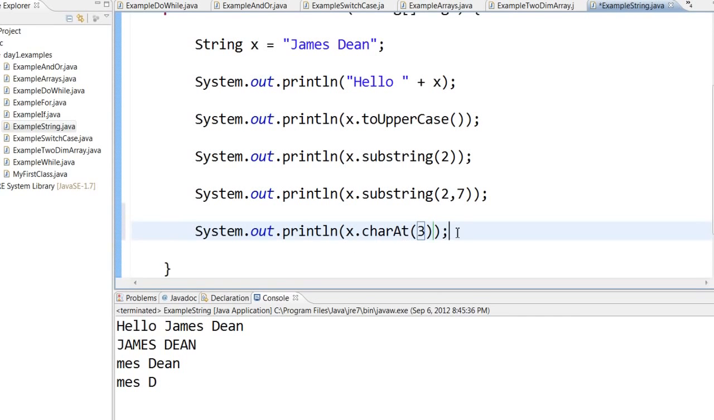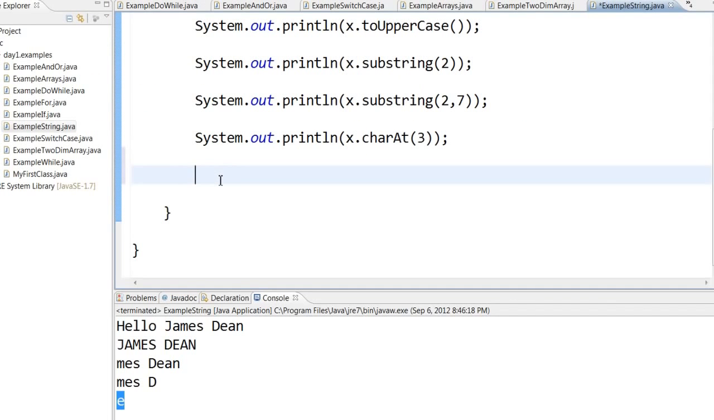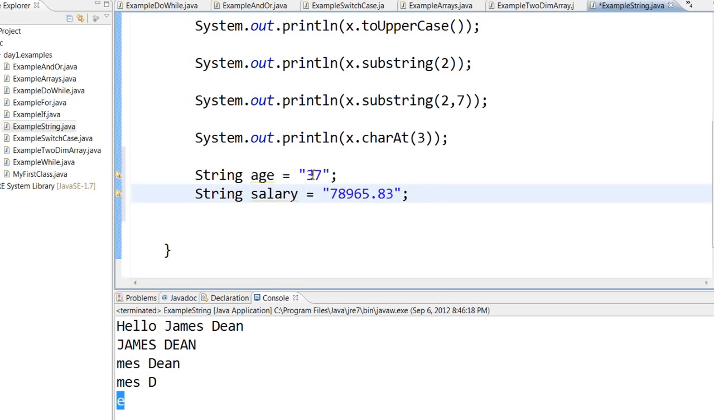X dot char 3 will print out the character at the third position, that is E will be printed. Now sometimes what happens is you may get a number as a string. For example, you have a string age equal to 37, which is basically a string, and then string salary equal to 78,965.83. Now if you have a number as a string, you cannot manipulate it.